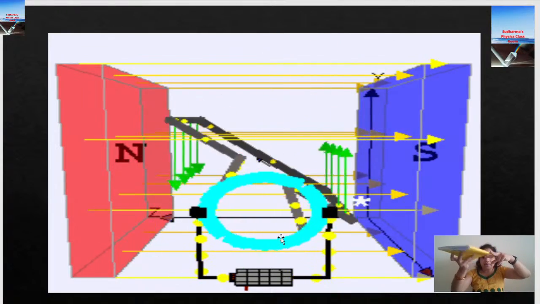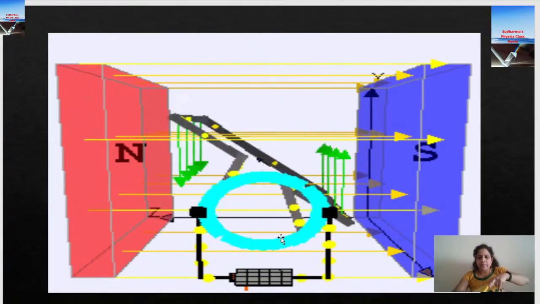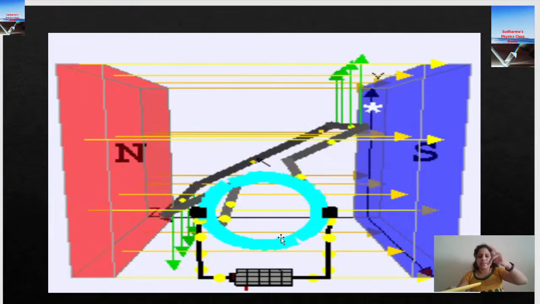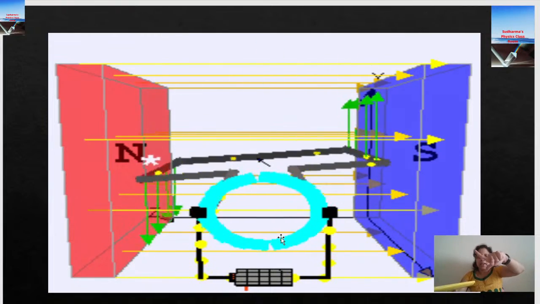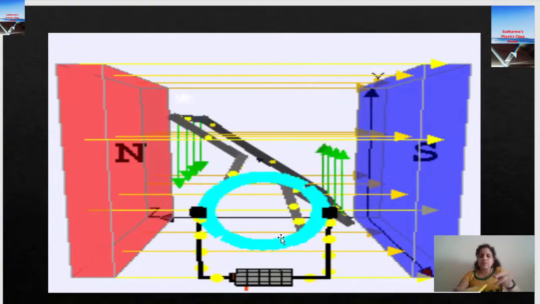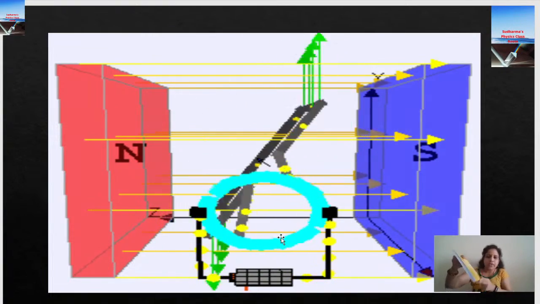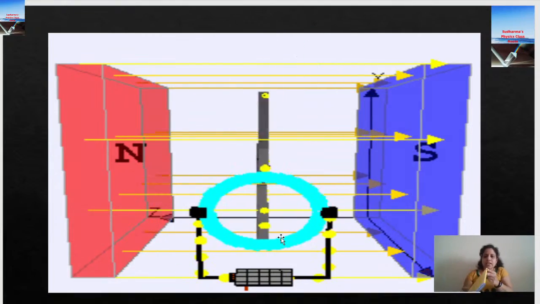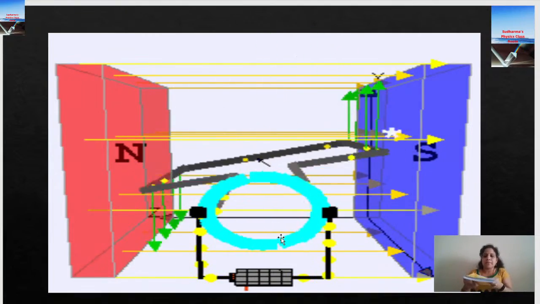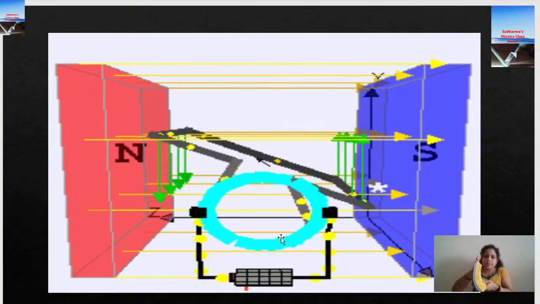I applied Fleming's left hand rule and I see that my thumb is moving downward. When the thumb is moving downward, the side AB of the coil is moving downward. When AB moves downward, automatically CD will be moving upward.